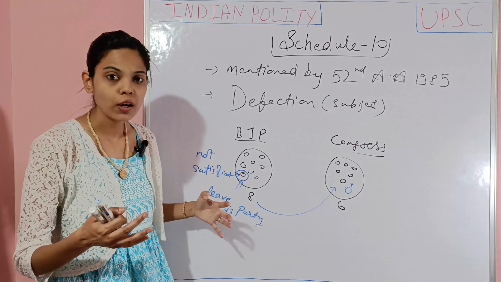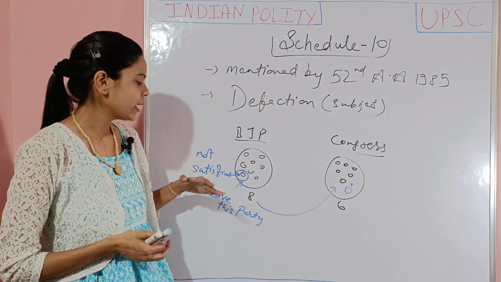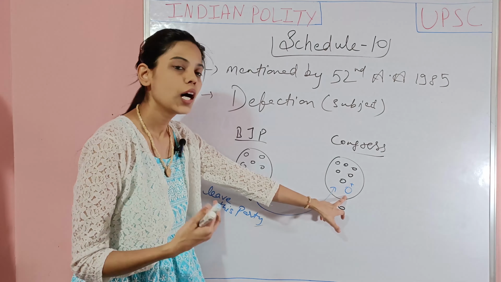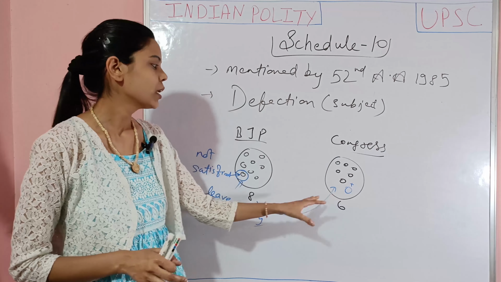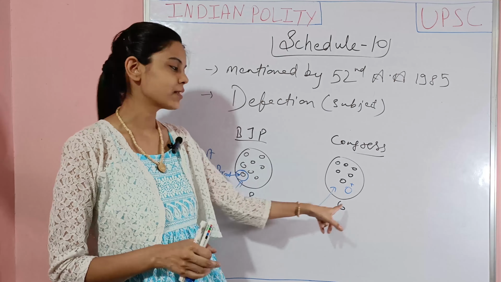When any leader or any member of a party leaves that party because of any other reason, maybe he is corrupt or maybe he is planning something wrong against his party, so he left the party and joined another one. It means he changed his group as well as his party.